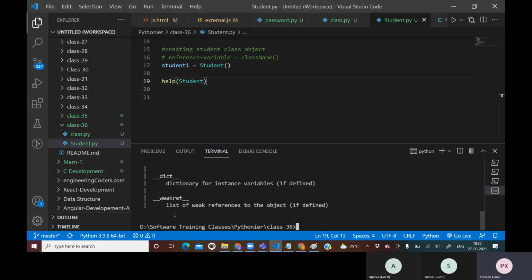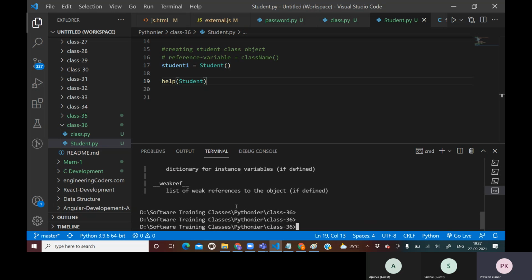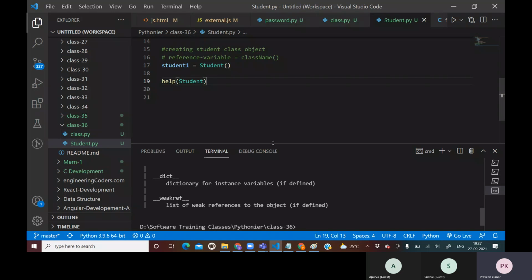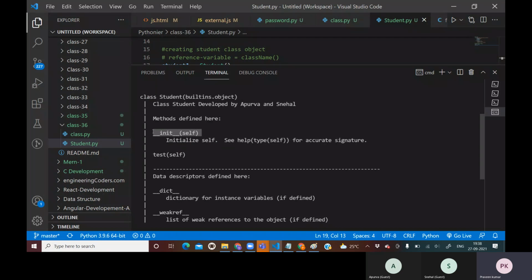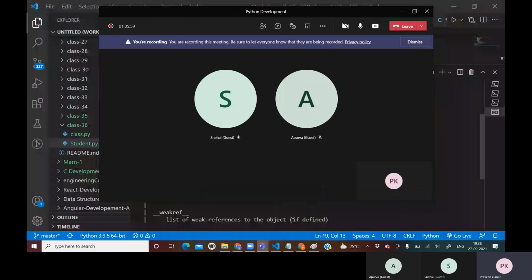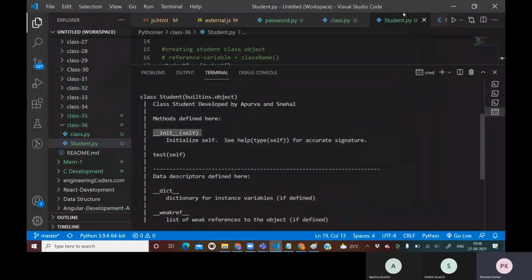So data descriptors are defined here, dict, and after that nothing. This is what dunder init does in itself actually. You guys can hear my voice, right?